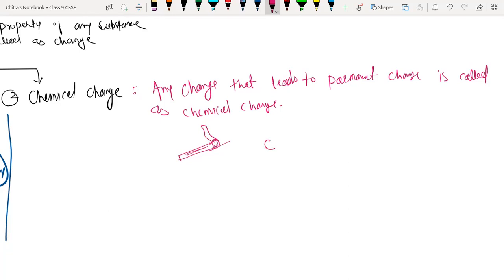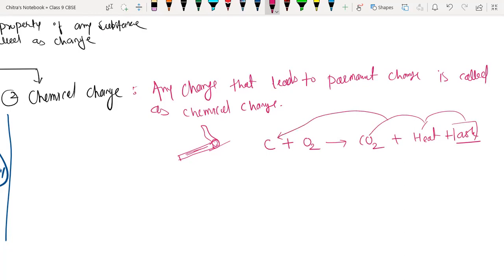It is a different compound because it's ash. So when carbon burns in the presence of air, it produces carbon dioxide and heat energy, and the biomass called ash. So are you able to convert that ash, that heat and carbon dioxide back into carbon? No. Suppose you burn charcoal.